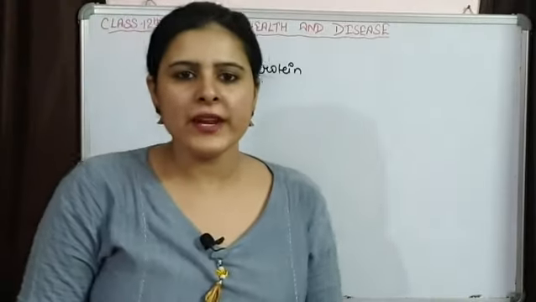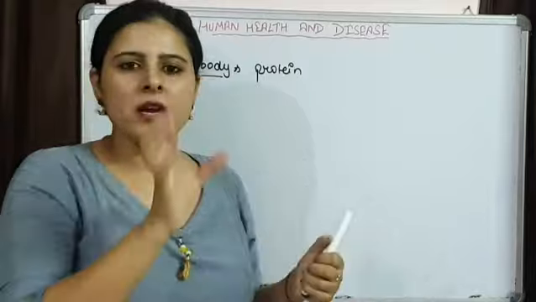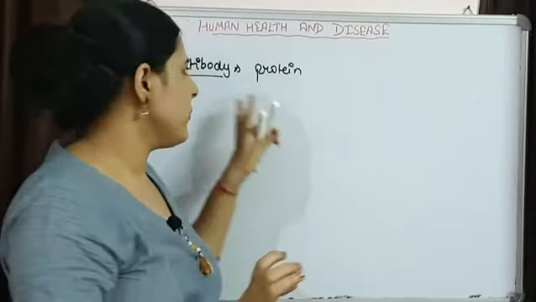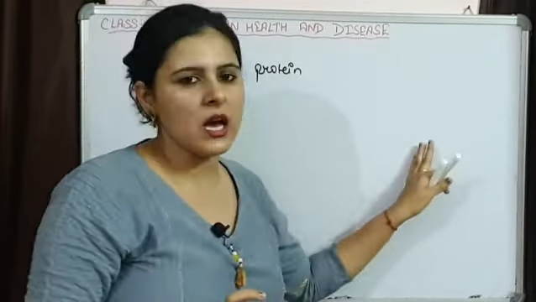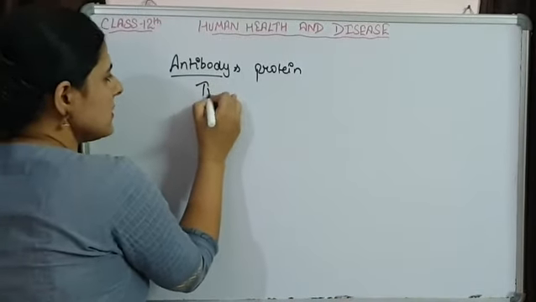The structure of an antibody gives a Y-like appearance. We have the alphabet Y, so the antibody gives us a Y-like structure. It is made up of two chains.